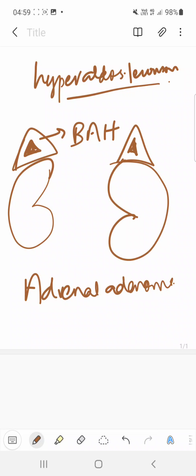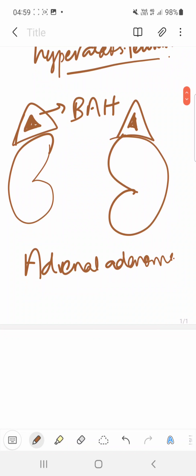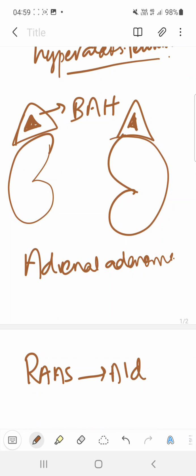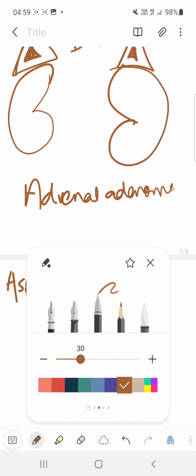In that case there will be secondary aldosteronism, that is, the RAS mechanism is activated. So these are the causes.